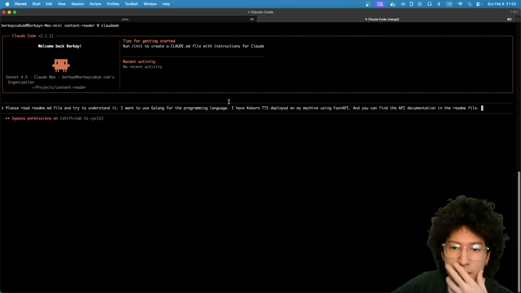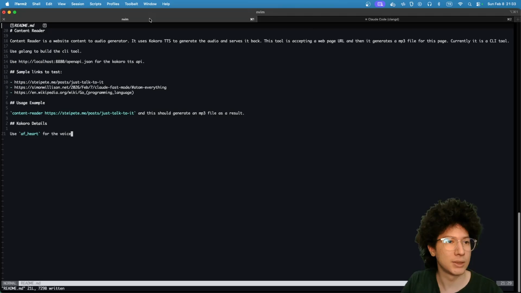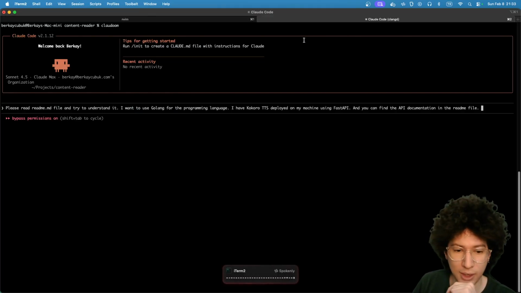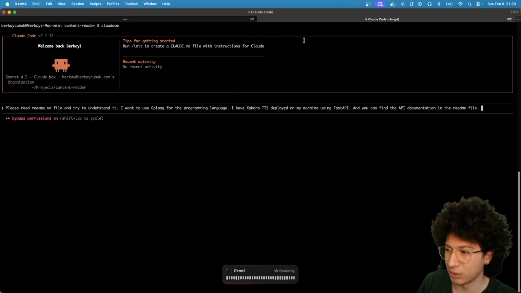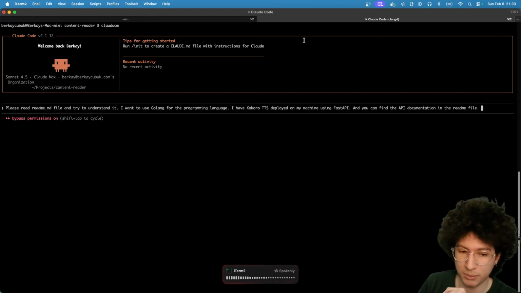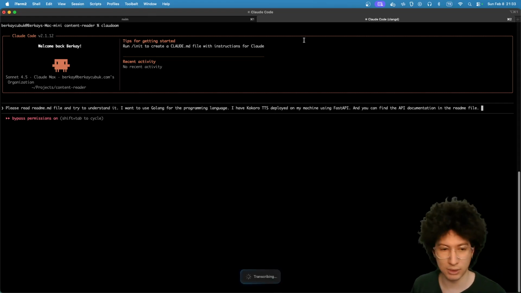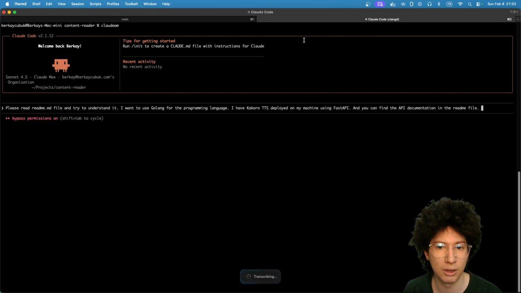Yeah, I think it can do it. What else do we want to tell? I want you to keep this simple and make it lightweight because this will be running locally on my machine. I am trying to give it the details that I like.